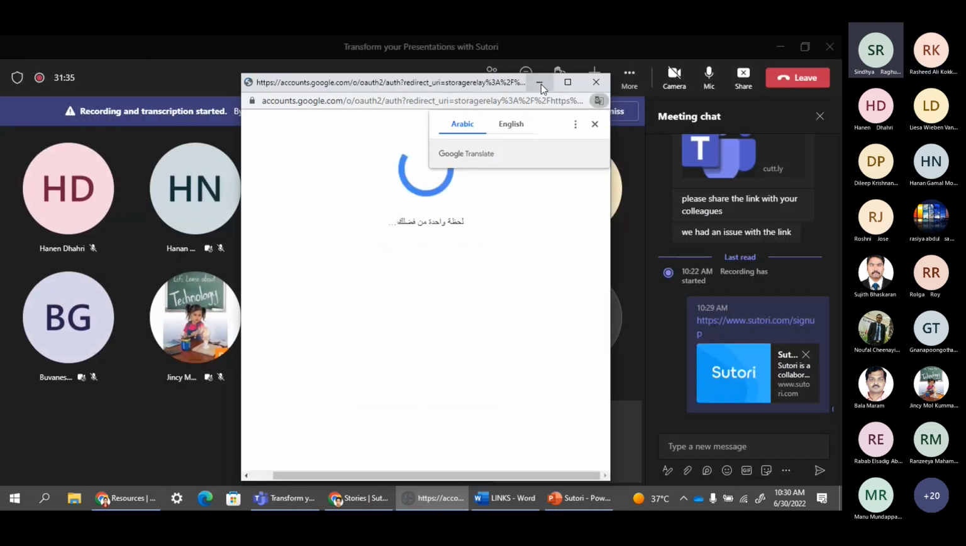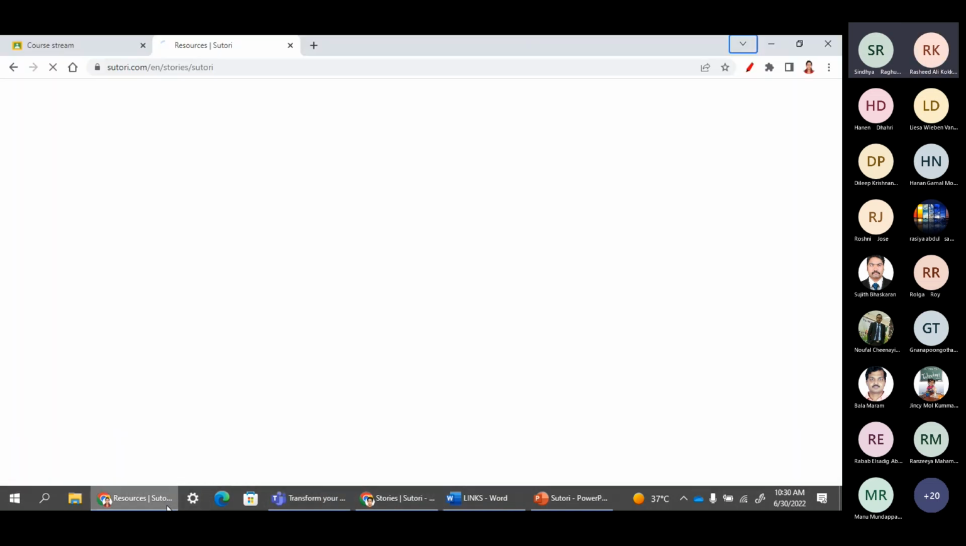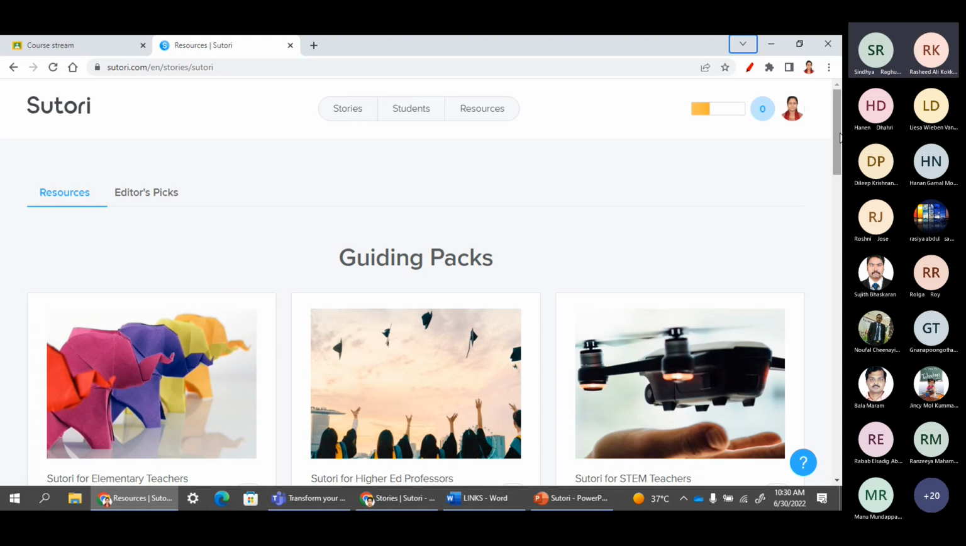So I have already logged in. So I will go to my account. See, this is my account. I have already created some stories. So it looks like this. And before coming to this page, they will ask you whether you are a student or a teacher. So based on that, we have to provide our email address and all. So this is the dashboard.